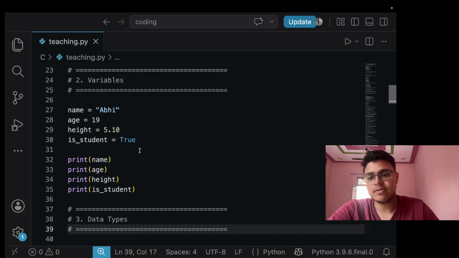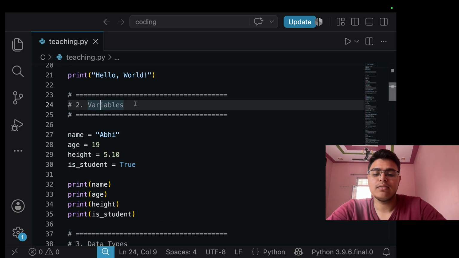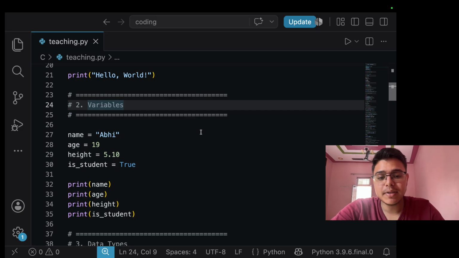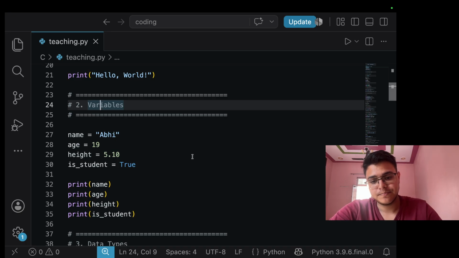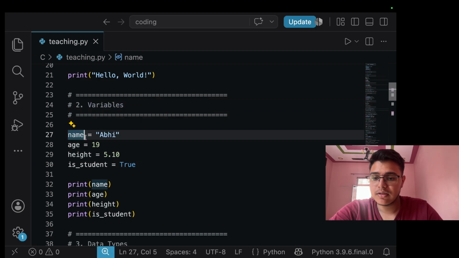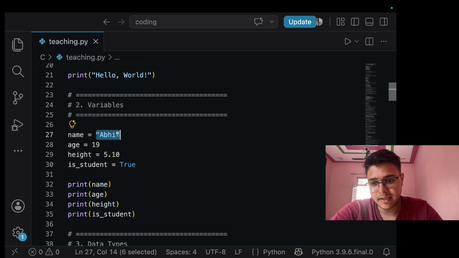Now the variables. Variables are where we store our input, or the things we take from the user. It's basically a name used to store data in memory. It allows us to save values. Like we have here name, which helps us to store Abhi in it.